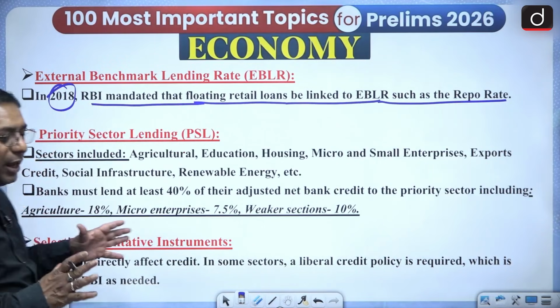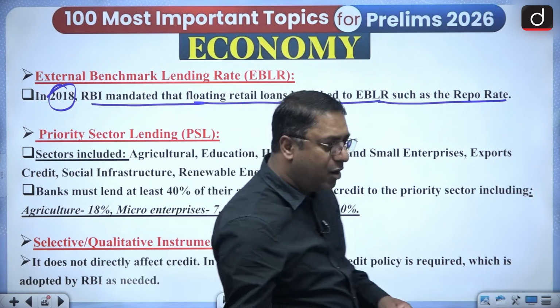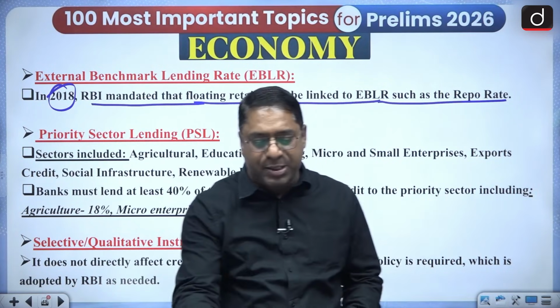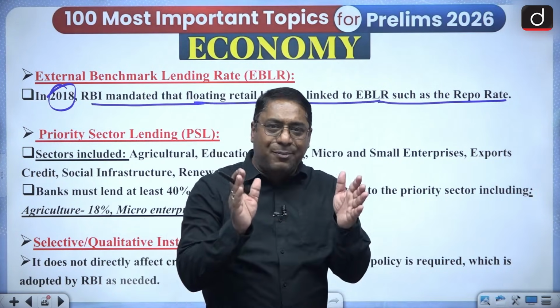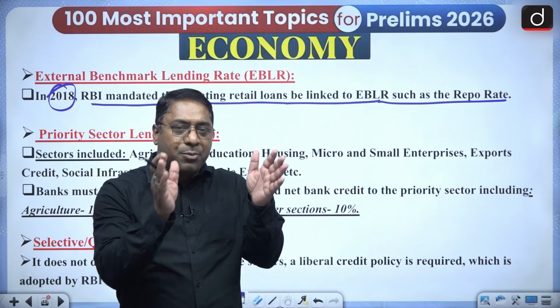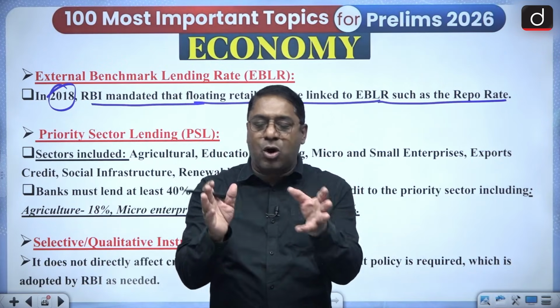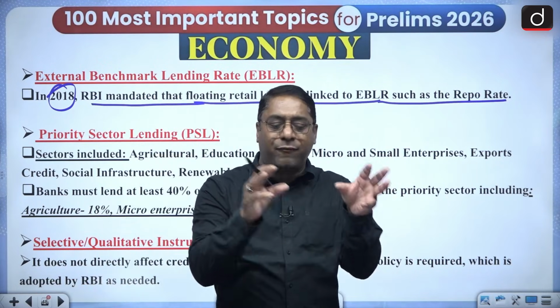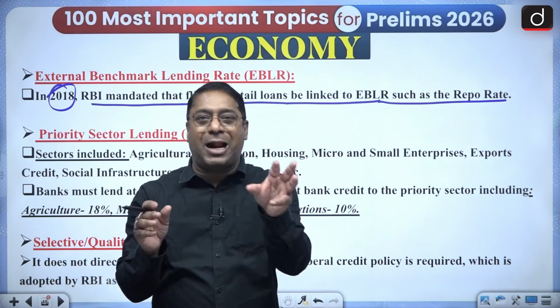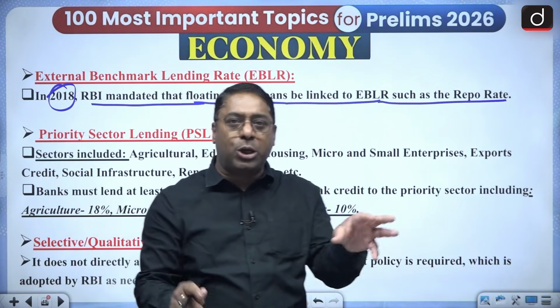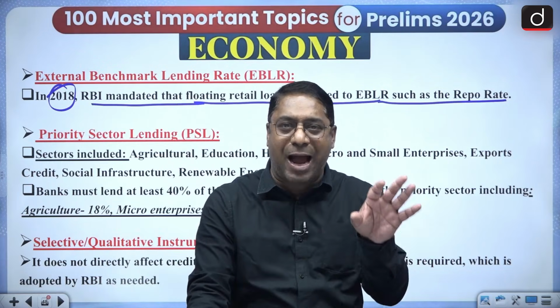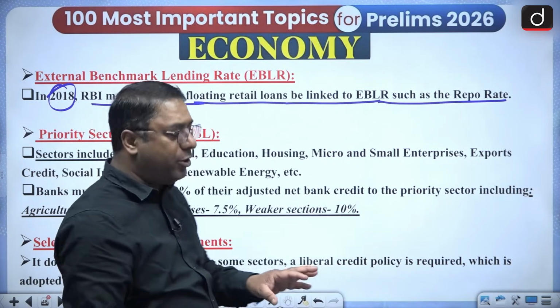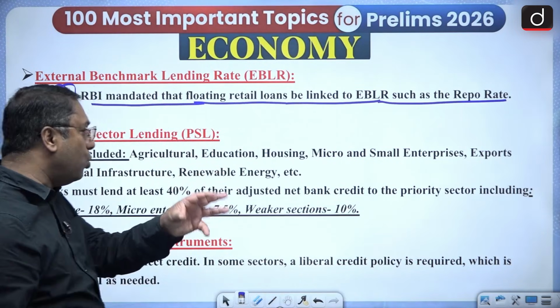Now this is something which you have to remember. When we are talking about the priority sector lending, the RBI mandated banks to allocate a set portion of their loans to key priority areas, that is for inclusive growth.